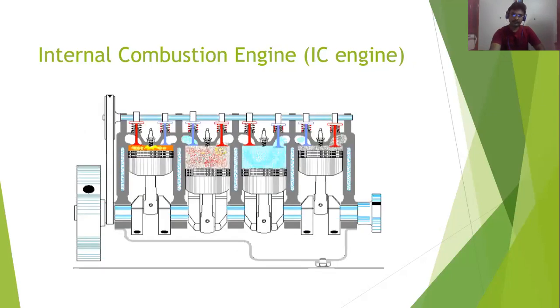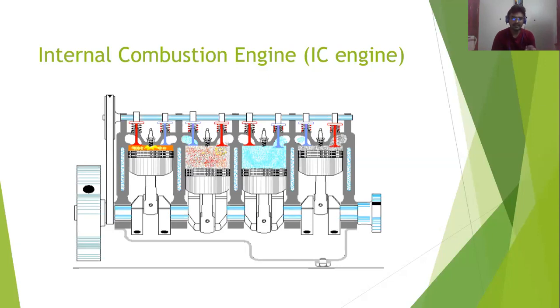Okay, the next slide. You see this is the internal combustion engine, the exact engine setup in a recent automobile. On the left end you are seeing the flywheel, and on the right end there is a shaft which connects all the crankshafts. Here, inside the engine cylinder, the combustion takes place.